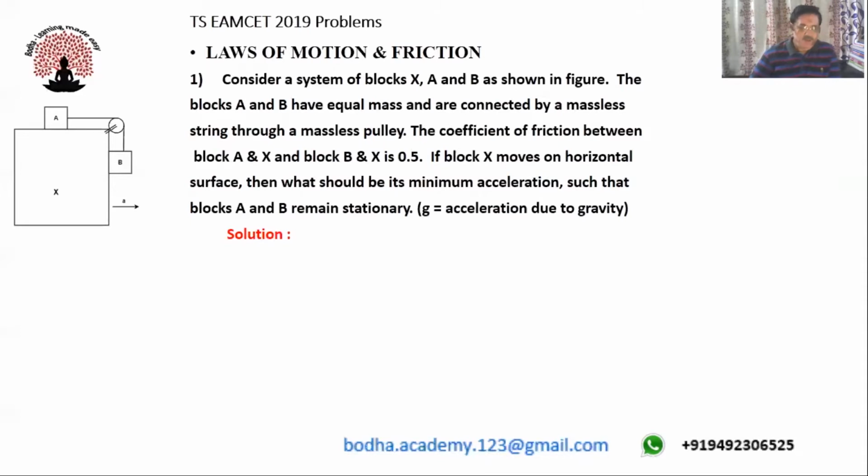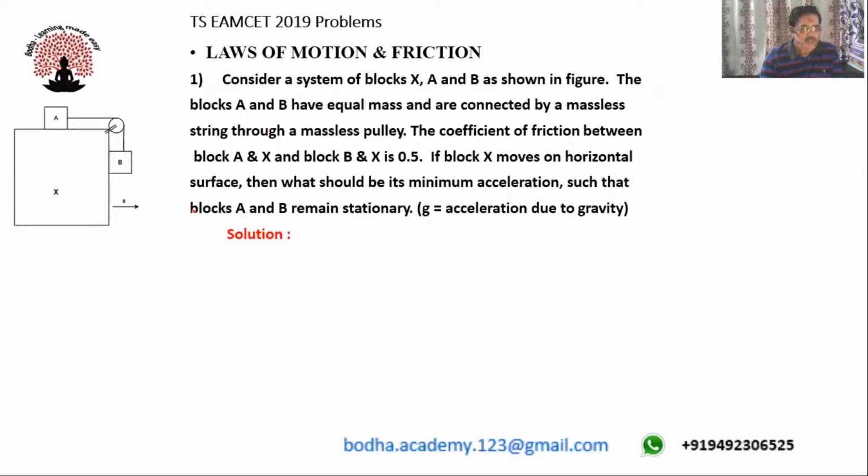So in this problem, it is mentioned that two small blocks A and B are connected by a string and passed over a pulley, and they are placed on a big block X. The big block X moves with an acceleration A. You are supposed to find what is the value of acceleration A so that the blocks A and B remain stationary. Okay, let us see how to solve this problem.